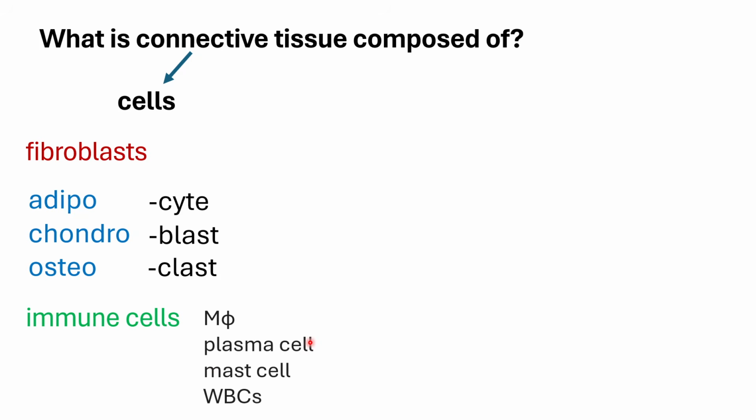But even if it is not blood or hematopoietic tissue, you can still see these immune cells interspersed. Either they are normally found there in small quantities, or if there is injury or inflammation at the site, you can see that there will be a lot of these immune cells.